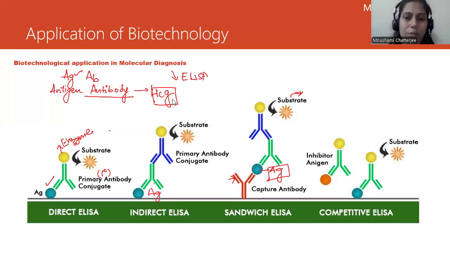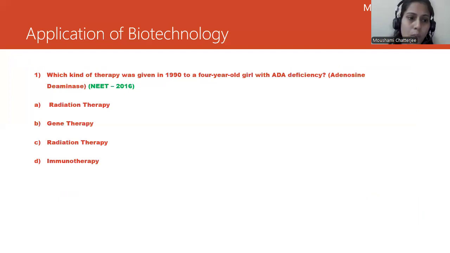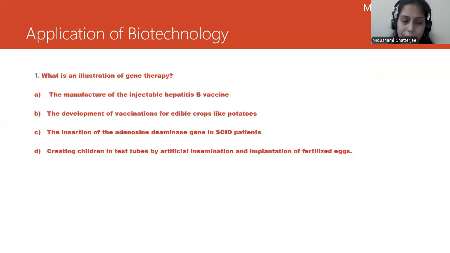All right, let's do some quiz time. Which kind of therapy was given in 1990 to a 4-year-old girl with ADA deficiency, adenosine deaminase deficiency? This is a NEET 2016 question. Option A, radiation therapy. Option B, gene therapy. Option C, radiation therapy, I'm sorry, the option got repeated. Option D, immunological response. The correct answer is gene therapy. Yes, this is what we have done, ADA deficiency.